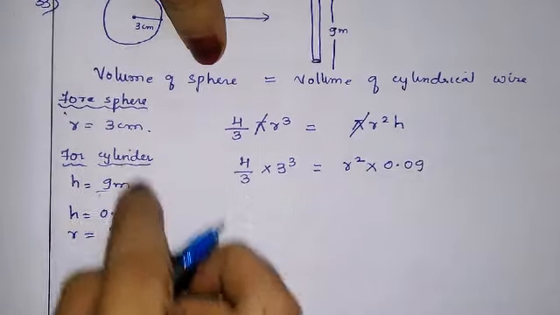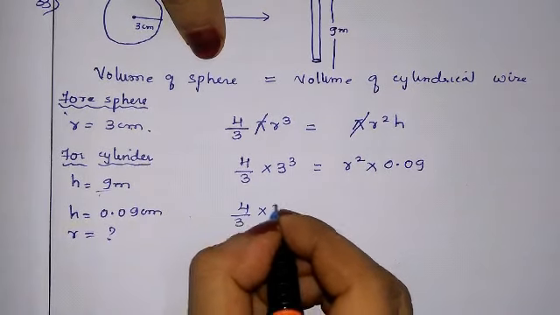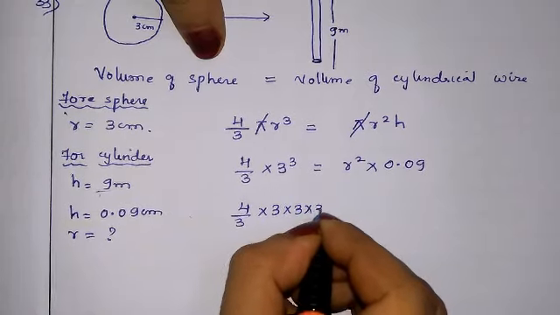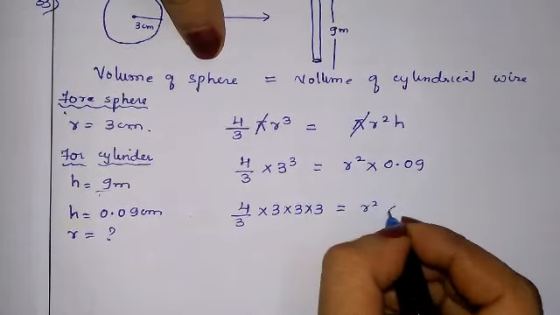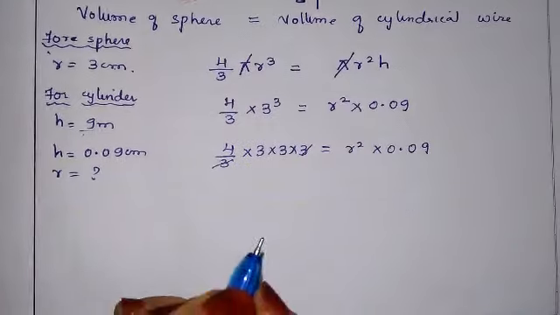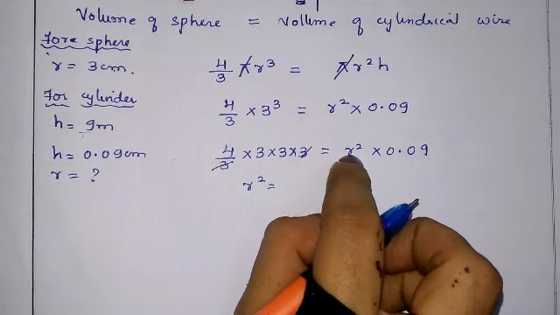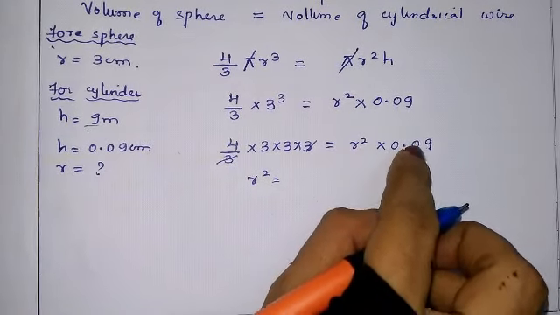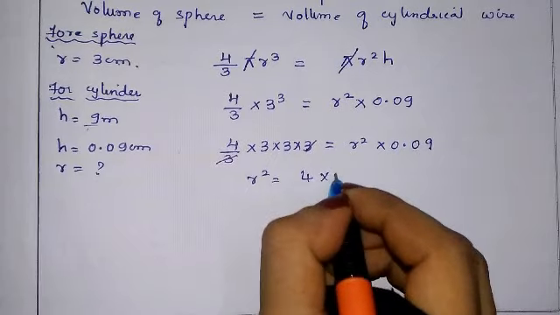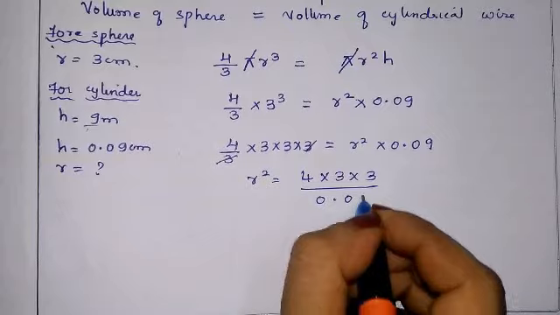First we should make same unit. Now 4 by 3 into 3 into 3 into 3 is equal to r square into 0.09. 3 and 3 get cancelled. R square is equal to, always what we need to find will come in the denominator, so 4 into 3 into 3 upon 0.09.